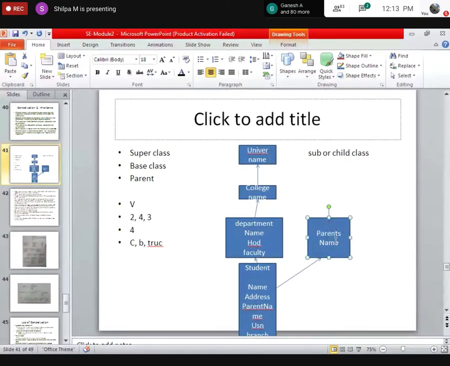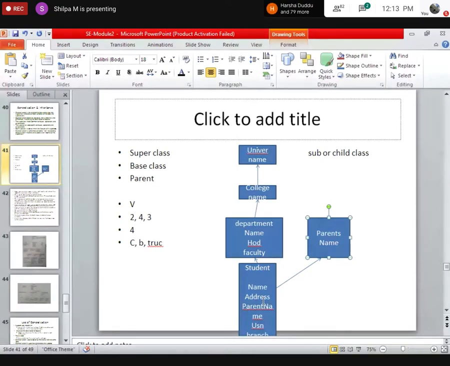The name of the class is parent. Okay, and there we have only one attribute, name. Here, when I say student gets the properties from the department as well as parents, it will get the properties of university, college, department as well as parents. Okay. This is known as multiple inheritance, whereas this is known as multi-level.